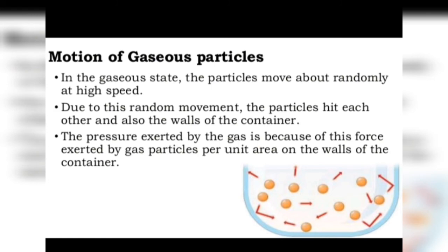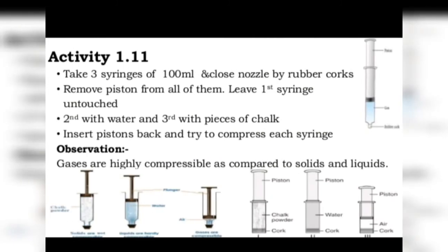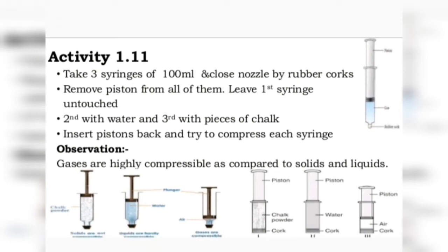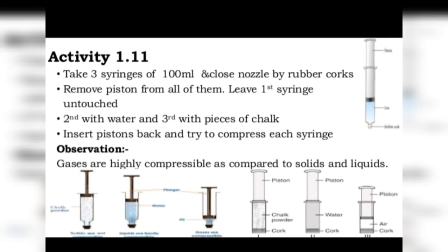Now, there's an activity that shows us that solids and liquids cannot be compressed, but yes, gas can be compressed easily. For that purpose, we'll take 300 ml glass syringes having a frictionless piston, okay, and the nozzles of all the syringes are closed by inserting them in separate rubber corks, so as to prevent leakage from them. Now then, remove the piston from all the syringes.